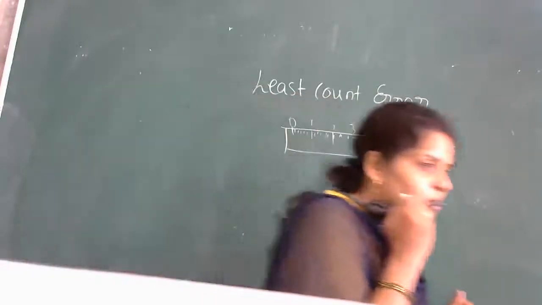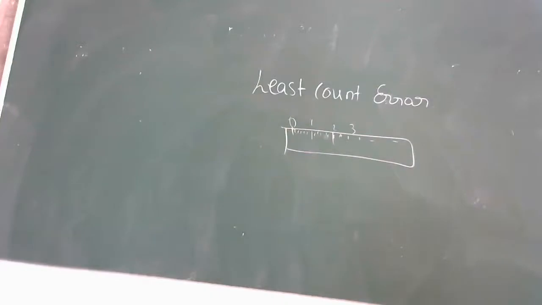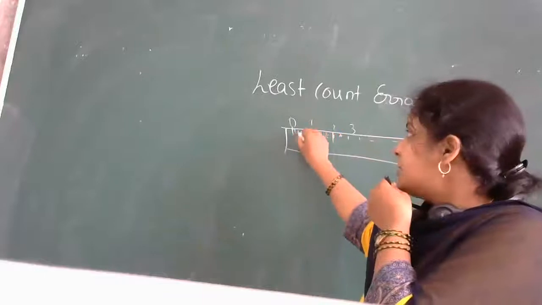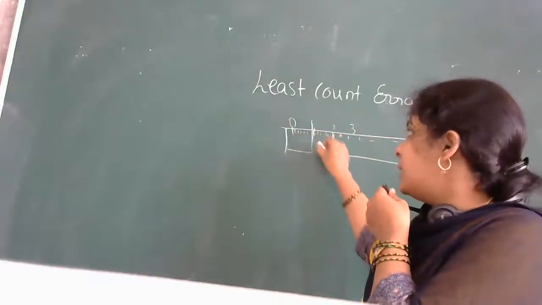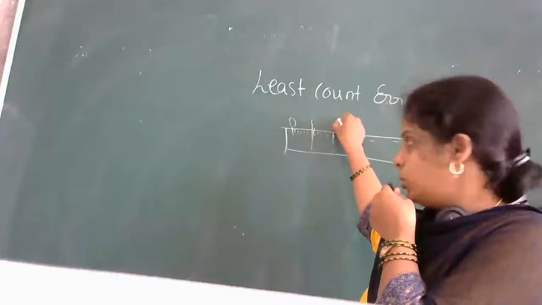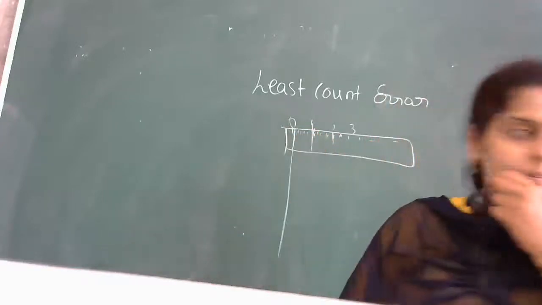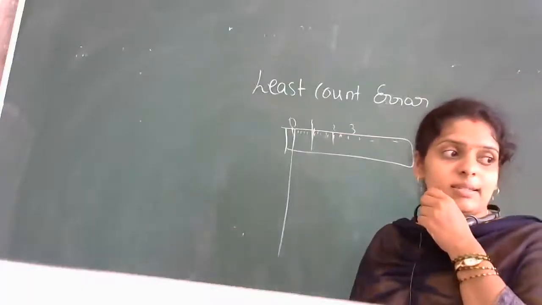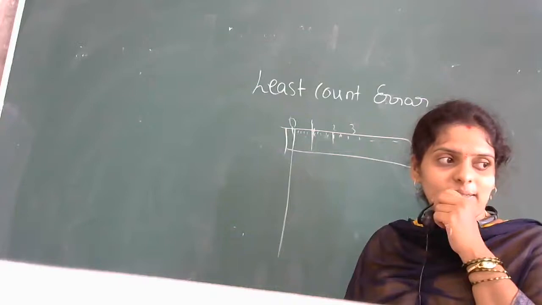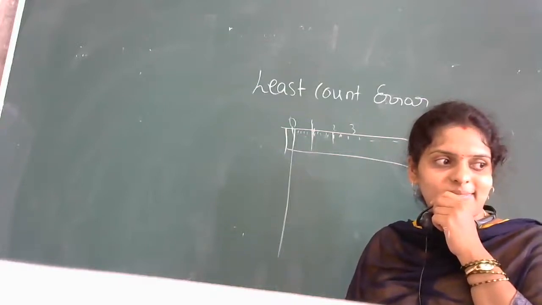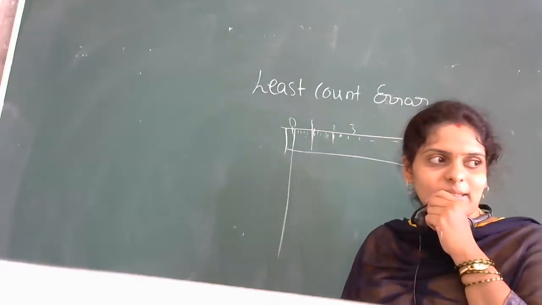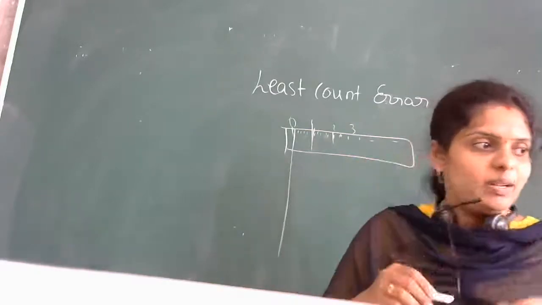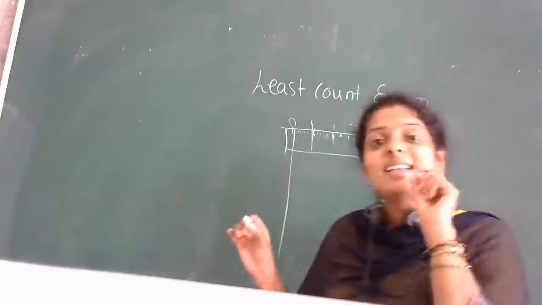After 0, whatever the reading you have, what is the value of that? After 0, after 10 lines you have 1. See, the first line is 0. After small 10 lines, you have this 1. After 10 lines, you have 2. What is this first line? Reading. This is 1. After 0, how do you measure? I have this. Very good. That is how much it is.